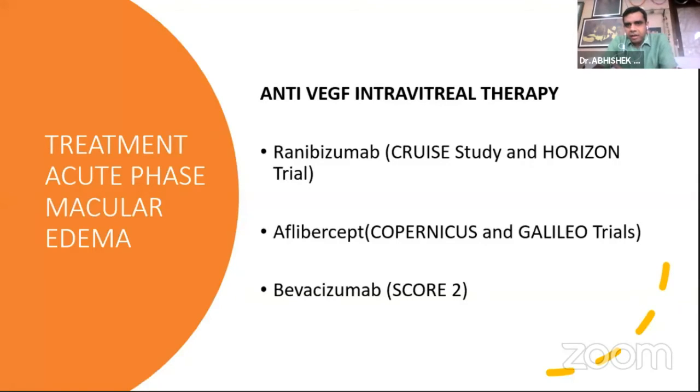The anti-VEGF intravitreal therapy of ranibizumab, aflibercept, bevacizumab are currently the main line of treatment in the macular edema, and there have been so many studies going on, and they are in the course also, that have time and again told us that they are very effective treatments for the macular edema.